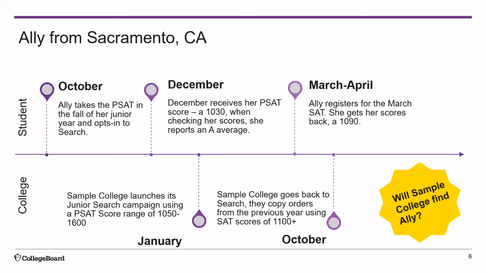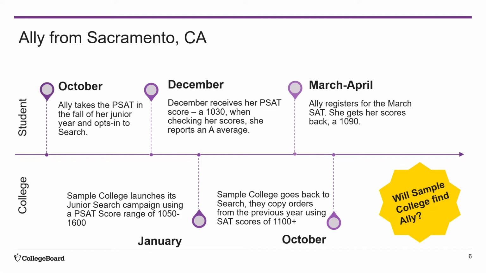Sample College could have found Allie if they had done a search for all opt-in students with a strong GPA, because as we know, Allie reports that she has an A average. In the fall, Sample College missed Allie because they searched using only the SAT score. In the past, that could have been an okay strategy because most students would have had an SAT and a PSAT or multiple exams. But in some cases now, students only have one exam.